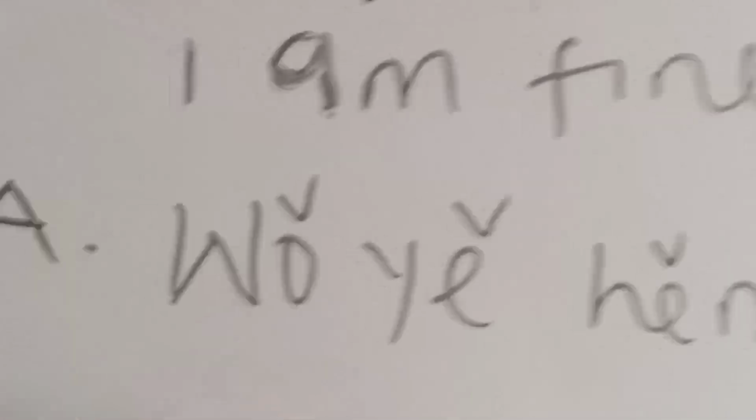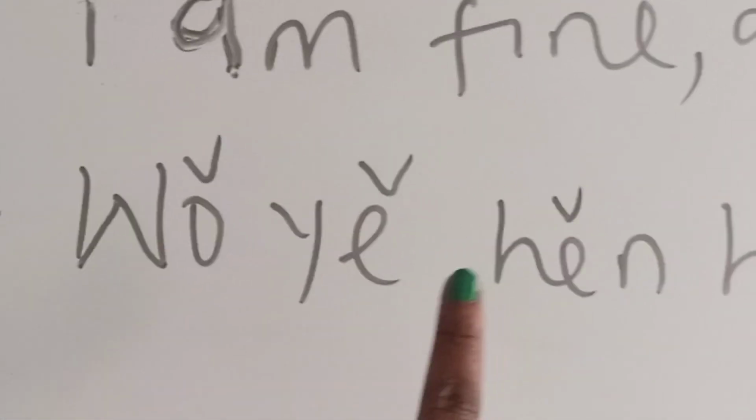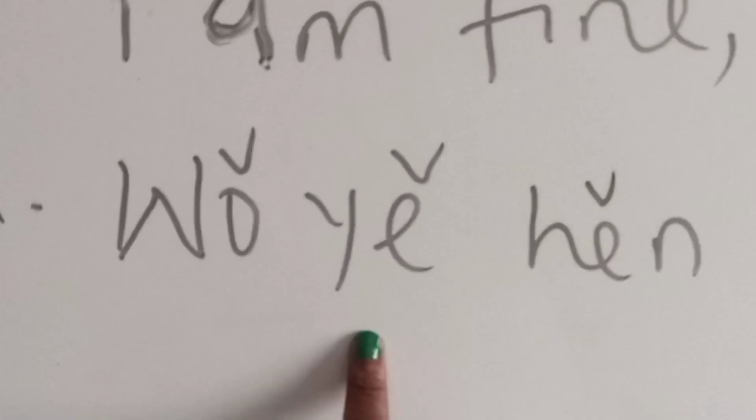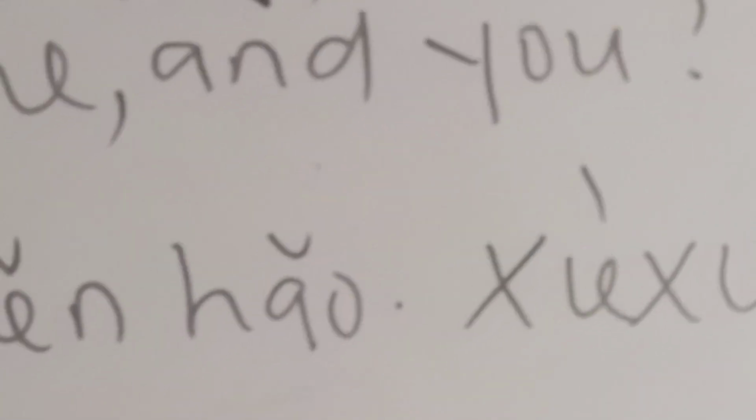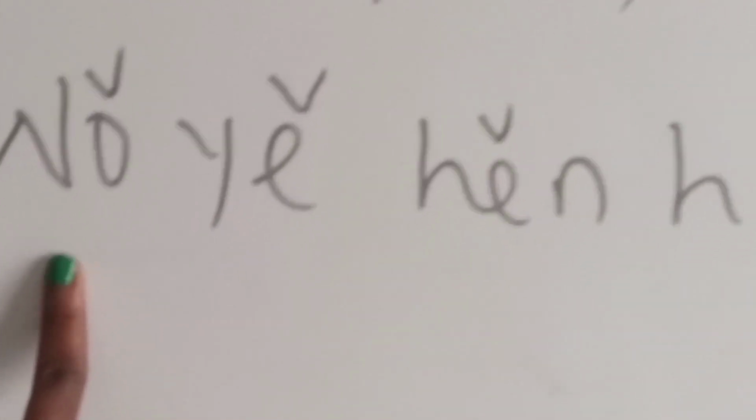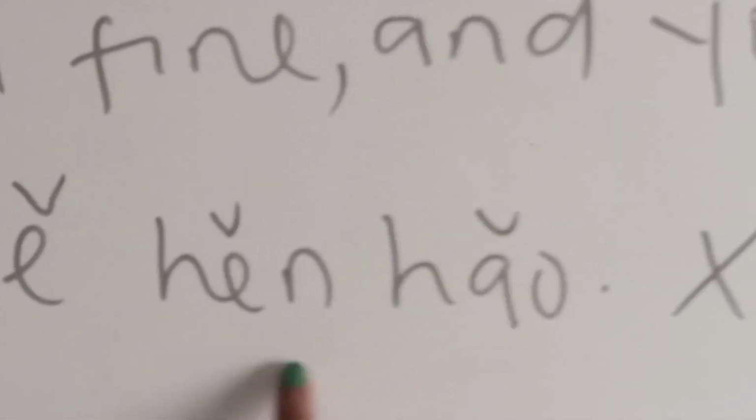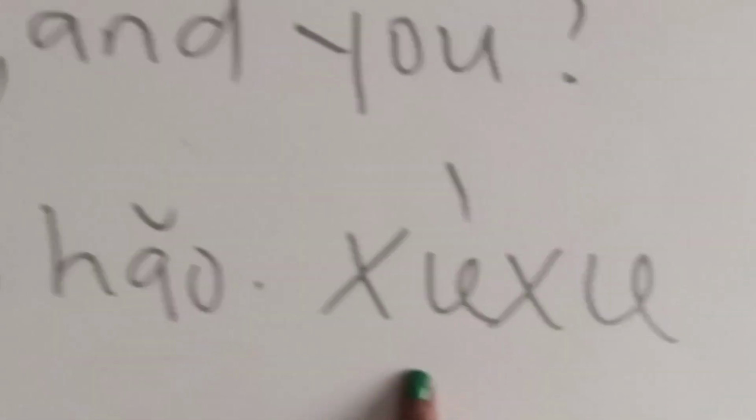And that is what we have here. Wo, we already know what wo is. Yeah, yeah is also. And that is the only one here that I think I have not talked about. We know what wo is. We know hen, I already explained hen. We know how, and we know xie. So yeah means also. Wo, yeah, hen, how, xie: I am also fine.